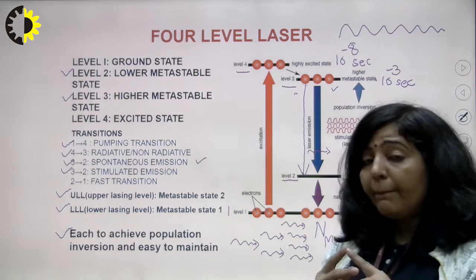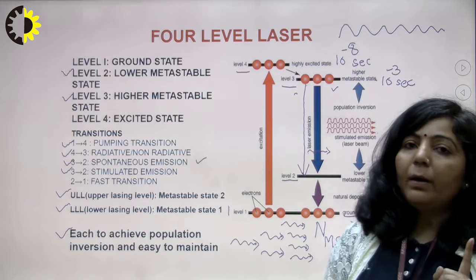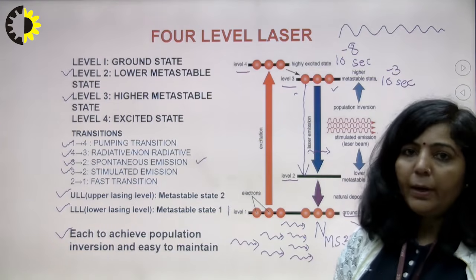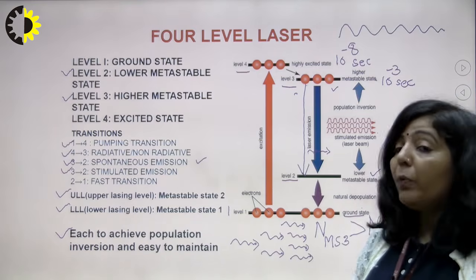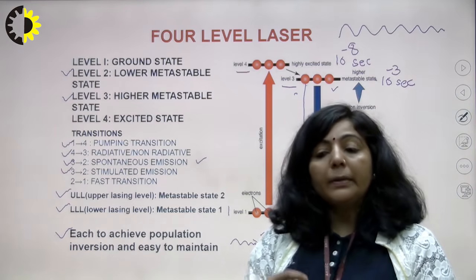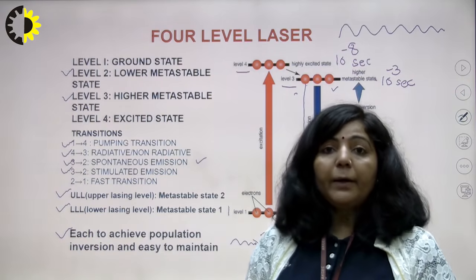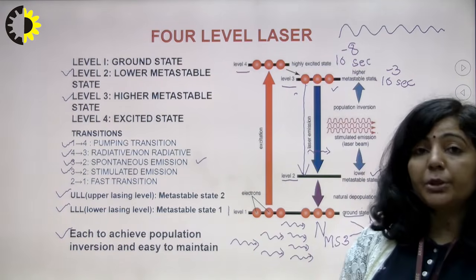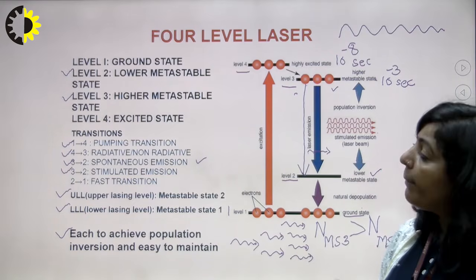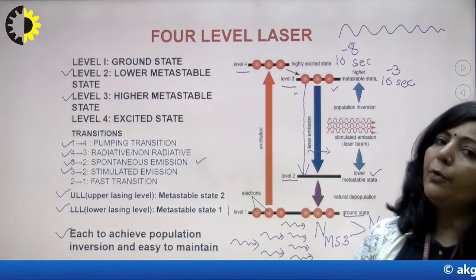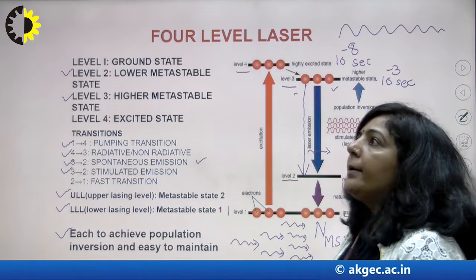If I compare the two, a 3-level laser always operates in pulse mode, giving output in the form of short pulses, and a 4-level laser gives continuous output. It is also easier to achieve and maintain population inversion in a 4-level laser than in a 3-level laser system.